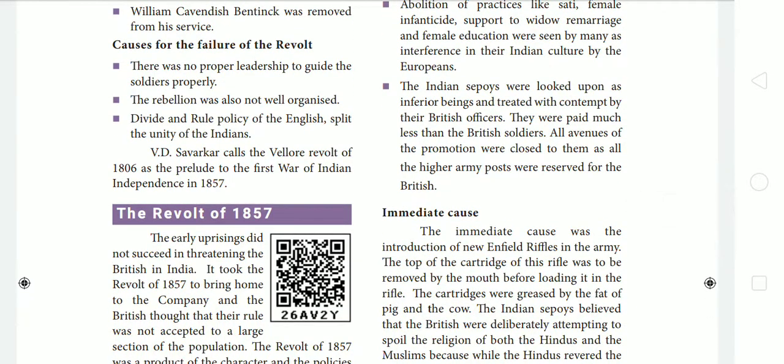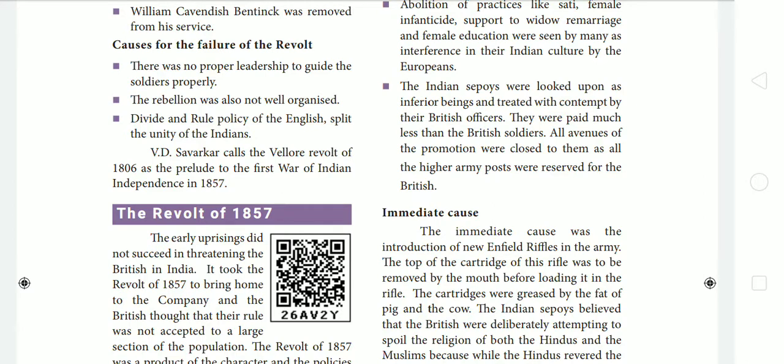Then the abolition of practices like sati and female infanticide, support for widow remarriage and female education were seen by many as interference in Indian culture by the Europeans. The British abolished the practices of sati and female infanticide, and they supported widow remarriage and female education. But according to Indian culture, the Indians thought that the Europeans were interfering in their culture.